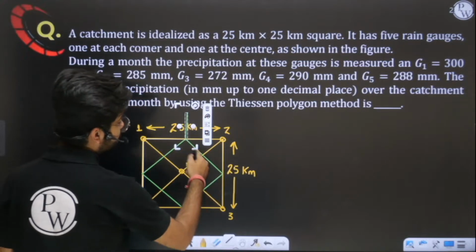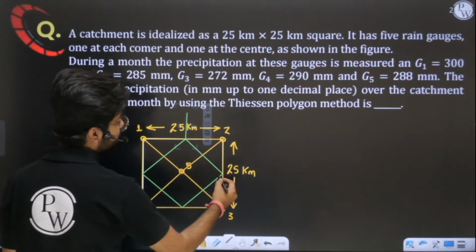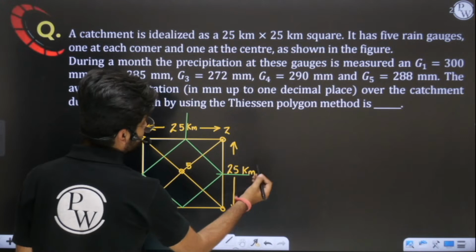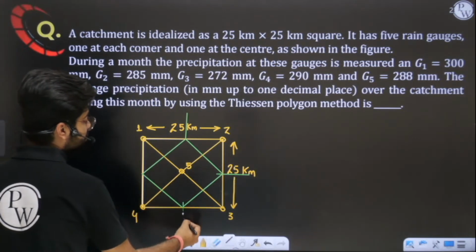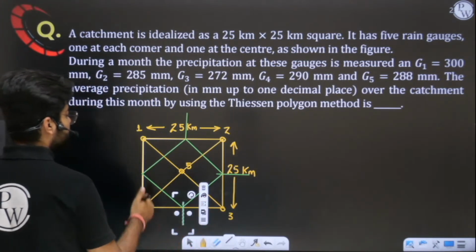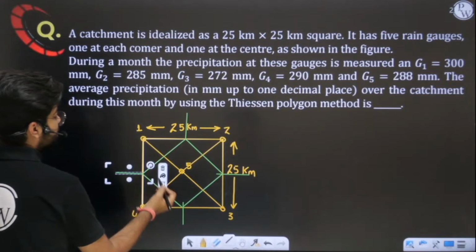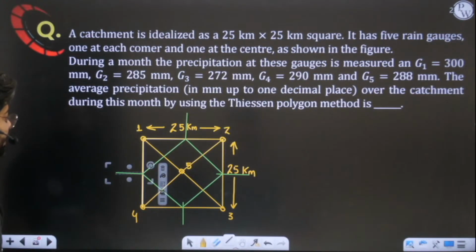Okay, when we bisect this yellow line, this will be the bisector. When we bisect this, this will be the bisector. Like this, we have bisected all the 8 sides.